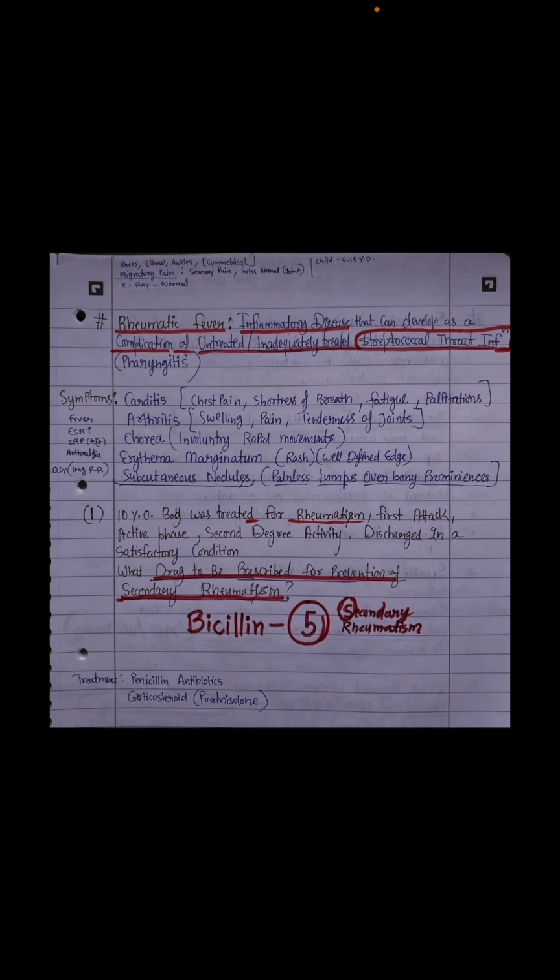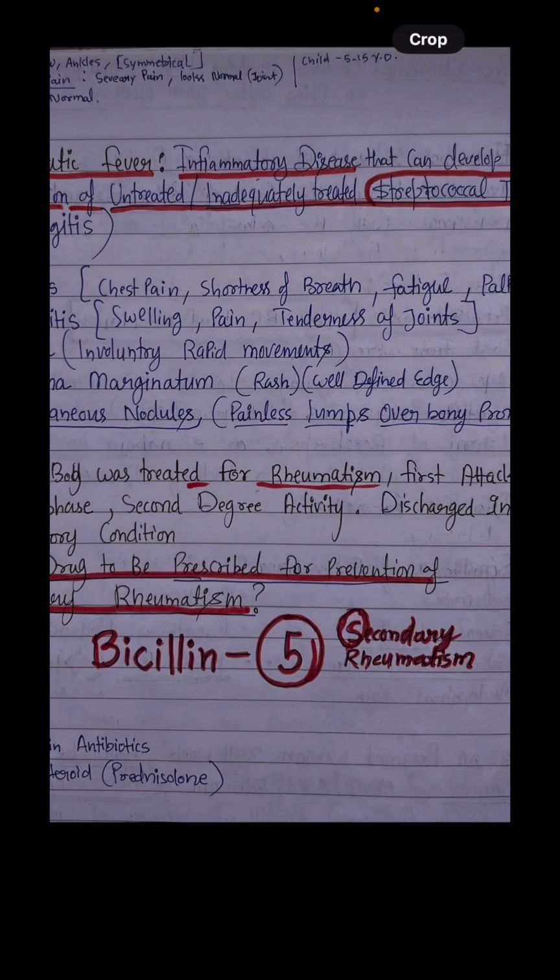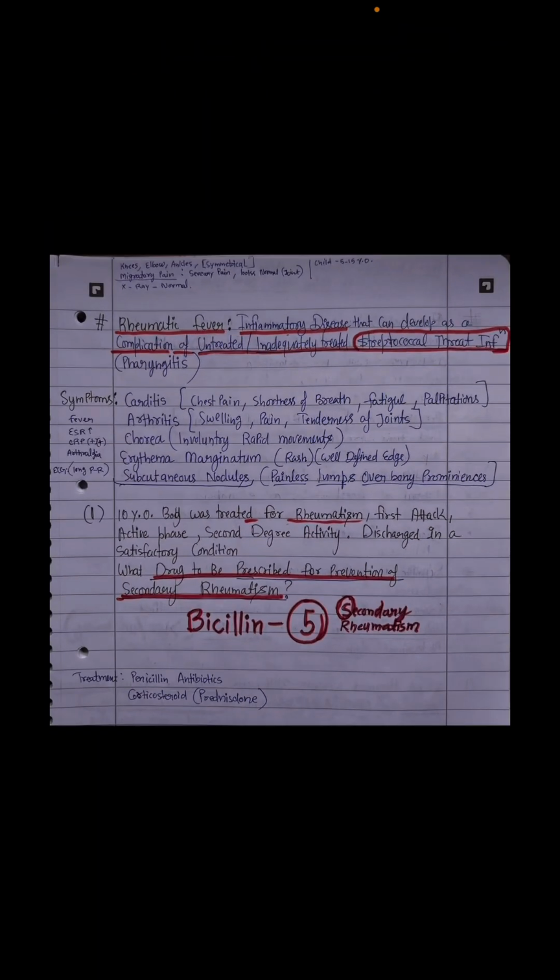Let's see the case. In the case, they are asking about what drug to be prescribed for the prevention of secondary rheumatism. So this is the direct question of the croc. I know that you will be able to solve the question related to acute rheumatic fever, but this is a bit different, because the question is asking about the prevention, that we want to prevent the reoccurrence of the disease. So for the prevention, we will inject Bacillin 5 injection to the patient so that he will be able to prevent the reoccurrence of the rheumatic fever.